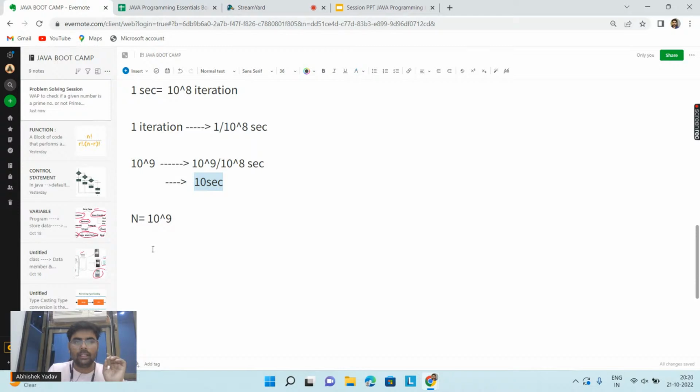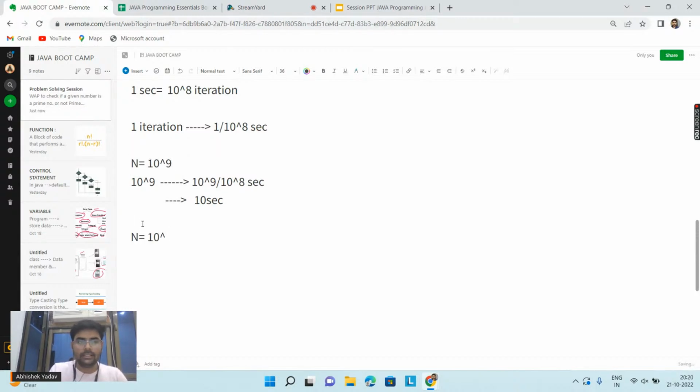Let's take another value of n. Let's say now the value of n is 10 to the power 18. Again, I will use the same formula. One iteration is equal to 1 divided by 10 to the power 8 seconds, and I have to check whether 10 to the power 18 is a prime number or not, right?